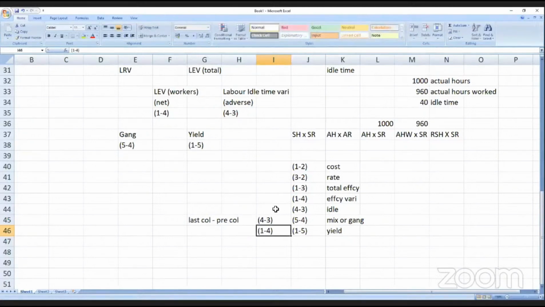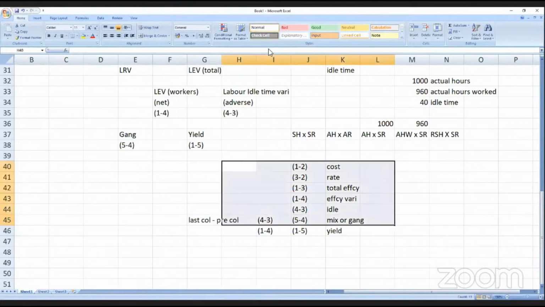So first column minus the last column. What is the fourth column here? The revised standard hours goes in the fifth column. What is taken as the fourth column here is the revised standard hours into standard rate. Then 1 minus 5 is the yield variance, and 5 minus 4 is your mix or gang. So it's a detailed sum.